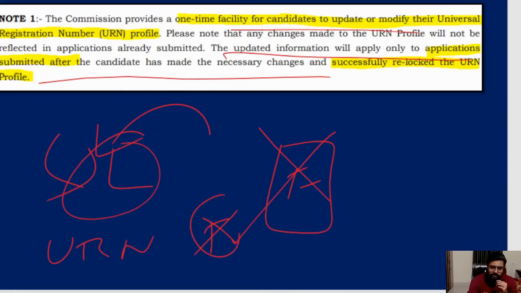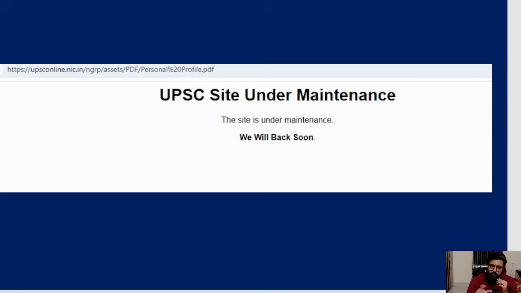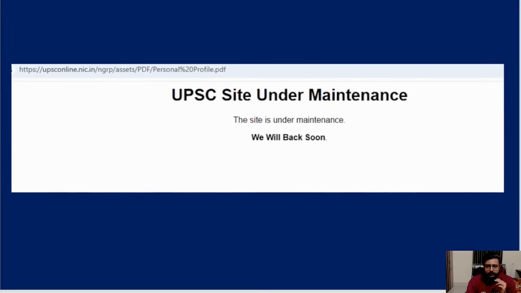Okay, so that is the one thing they have mentioned in the notification. I've just put it here so that you understand. And in between, even when I was doing it, I got a pop-up like this, UPSC site under maintenance. If you are on my WhatsApp, you would have seen when I put this status, in the afternoon. For 1 hour or so, the website did not work. So you just have to wait. It's just because so many people are trying to do it together, it may be getting hanged. So UPSC under maintenance, you don't have to worry. It will come back again.